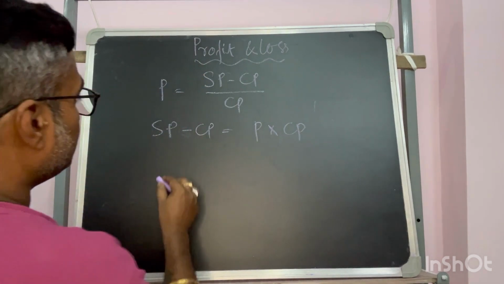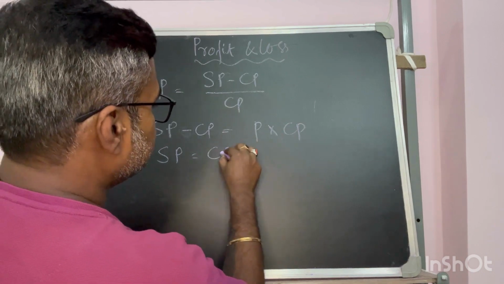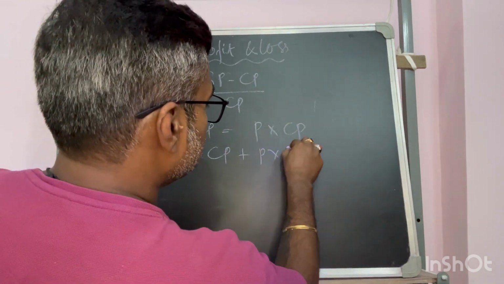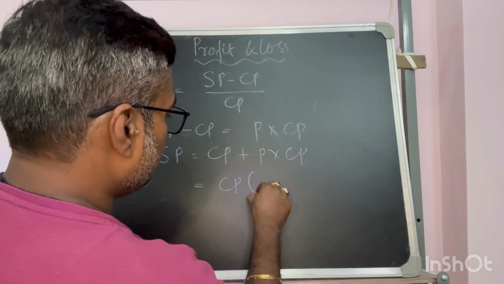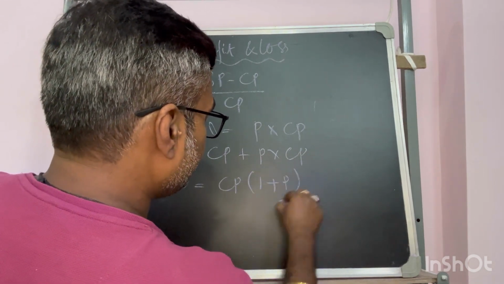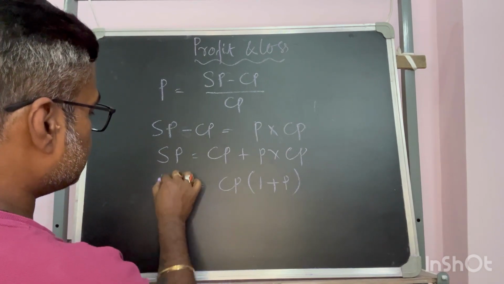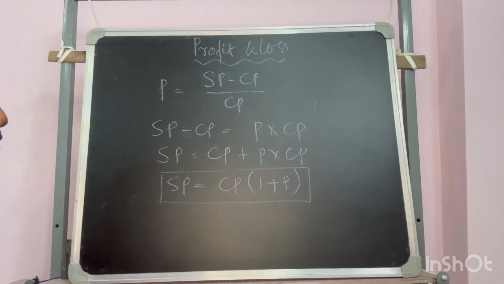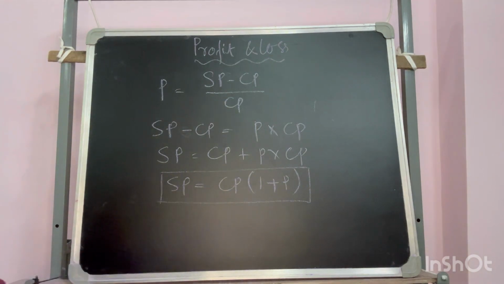Now what is SP? CP will go this side. SP is CP plus P into CP. Now take CP common. It will be 1 plus P. So your SP can be written, again with this formula, as 1 plus P into CP.